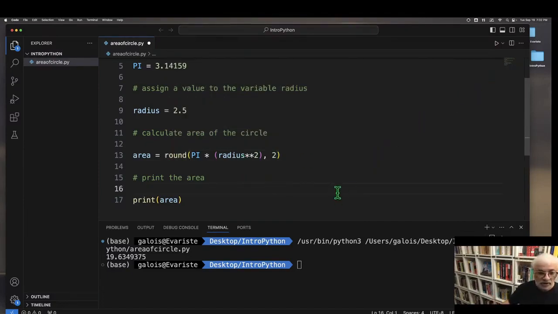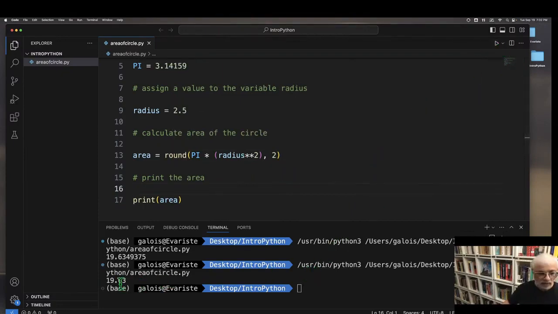And now let's just go ahead and rerun the program. And now we get the answer with 2 decimal places, 19.63. Now if I change it to 3, I would get 3 decimals and so on. Let's make a couple more modifications.